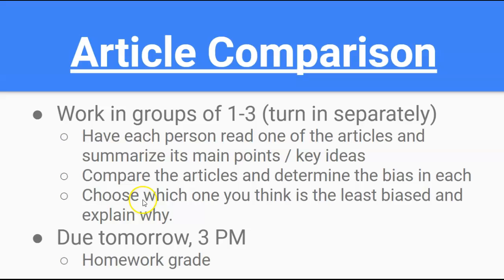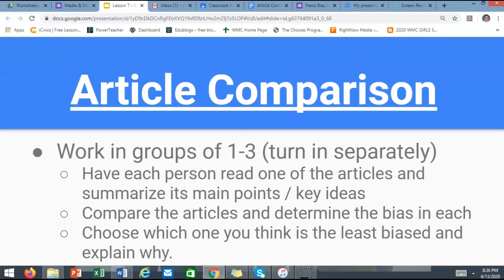So what you need to do is have people in your group, or if you want to work by yourself, you can do it on your own, read the articles on the worksheet, summarize their main points and key ideas, explain the main ideas of what the article is saying, compare them, and for each one determine what bias you can detect, and then explain which one you think is the least biased, and then explain why that's so. To show you what that worksheet looks like,